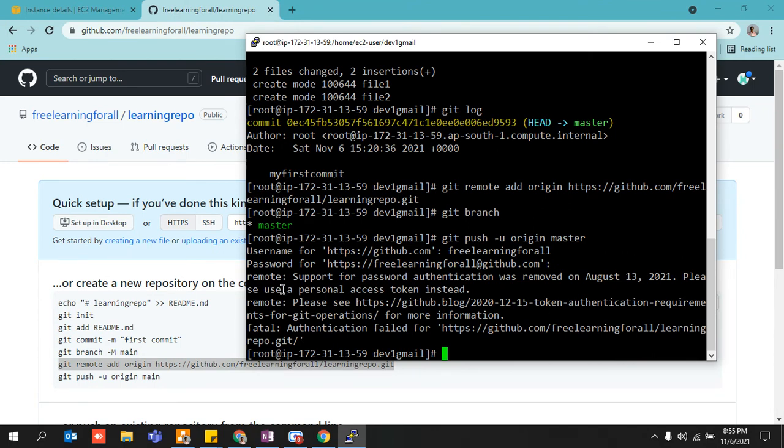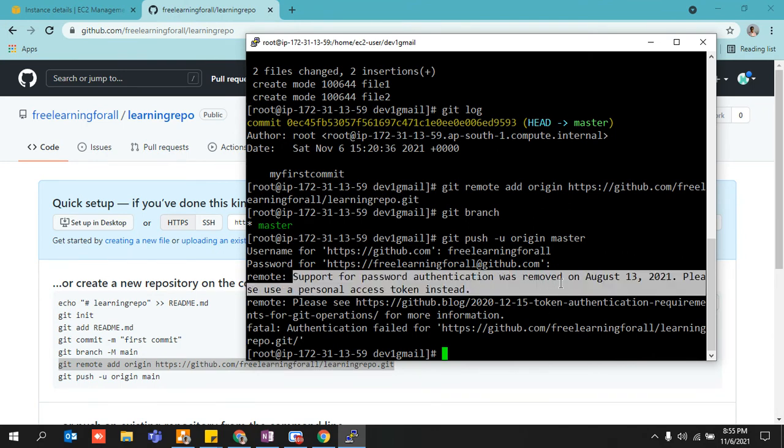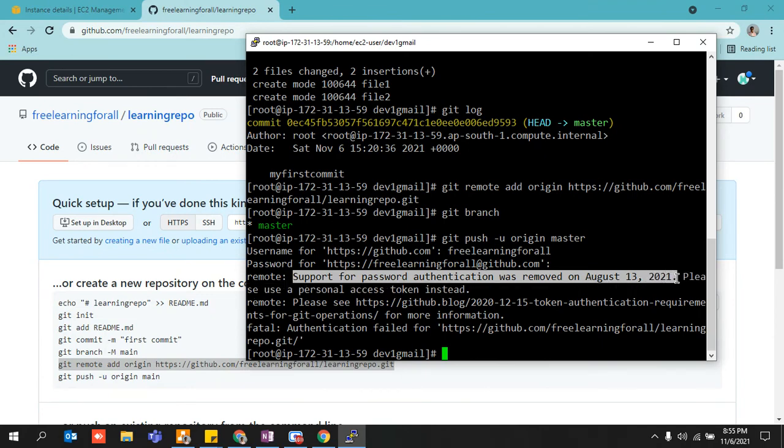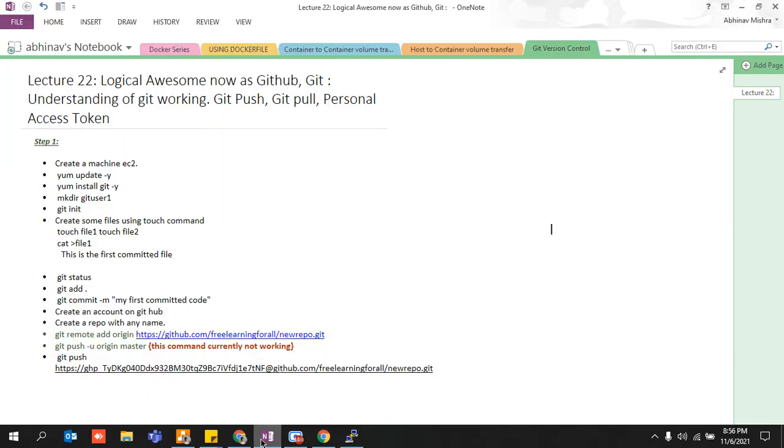Guys, over here it is saying that support for password authentication was removed on August 13, 2021. This is the reason it is saying, please use a personal access token instead, right? So now what I'm going to do is use my personal access token. You need to create your personal access token. Okay.